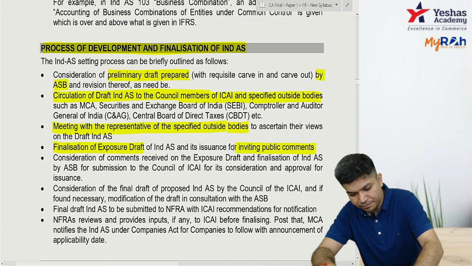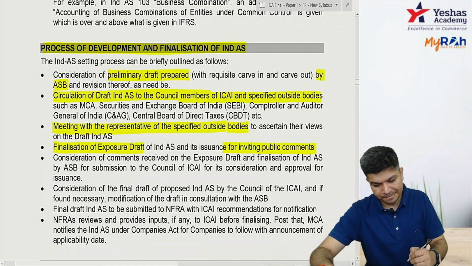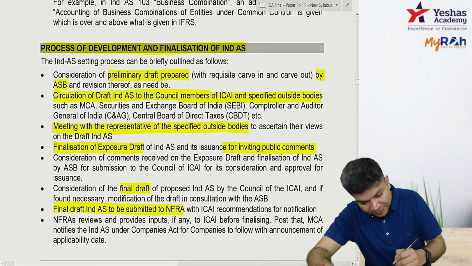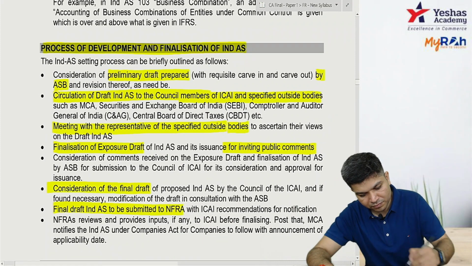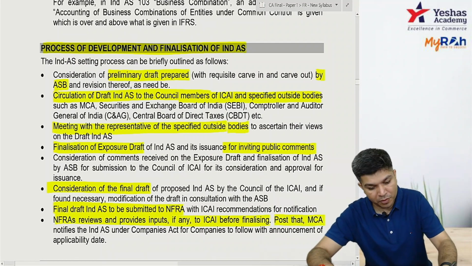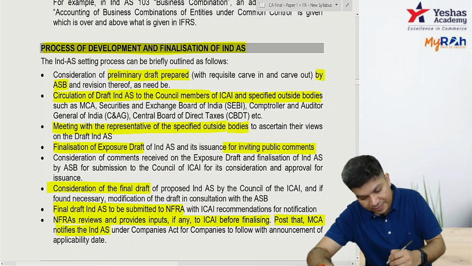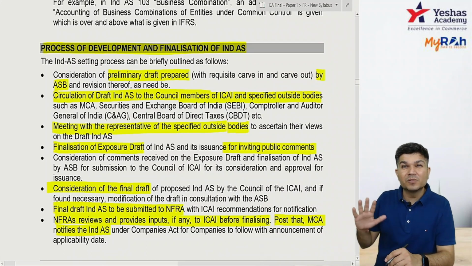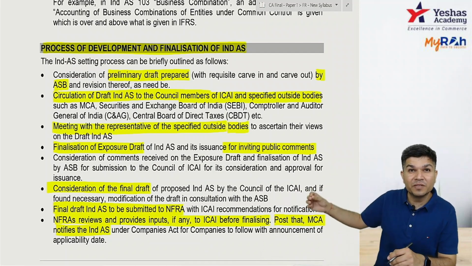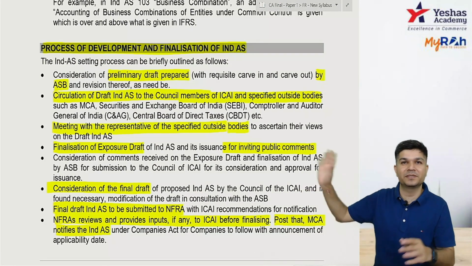After that, a final draft comes up, and the final draft is submitted to NFRA. NFRA reviews and gives any input to ICAI before finalizing. Then MCA, the Ministry of Corporate Affairs, will notify the IND AS to be followed by companies. So council will issue the standard, but MCA has to notify it. Once MCA notifies, only then does it become applicable to companies.